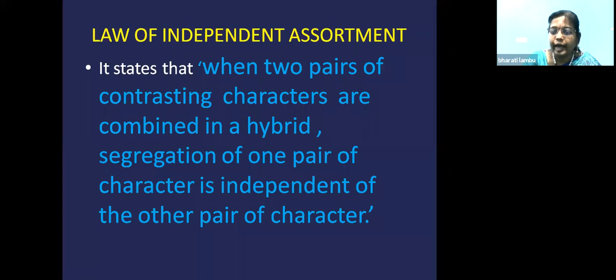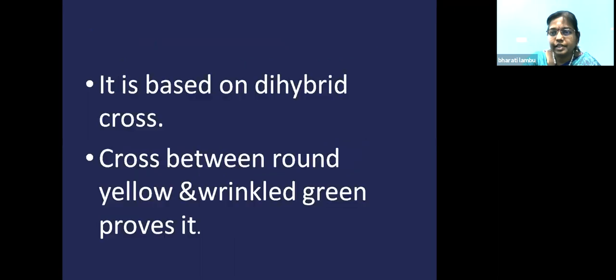So in a hybrid, that is in the F1 generation, the segregation of 1 pair of characters, that is round and wrinkled, is independent of the other pair of characters, that is yellow and green. The segregation of 1 pair is independent of the other character. It will independently assort and then go to the progeny. That is what Mendel has given.